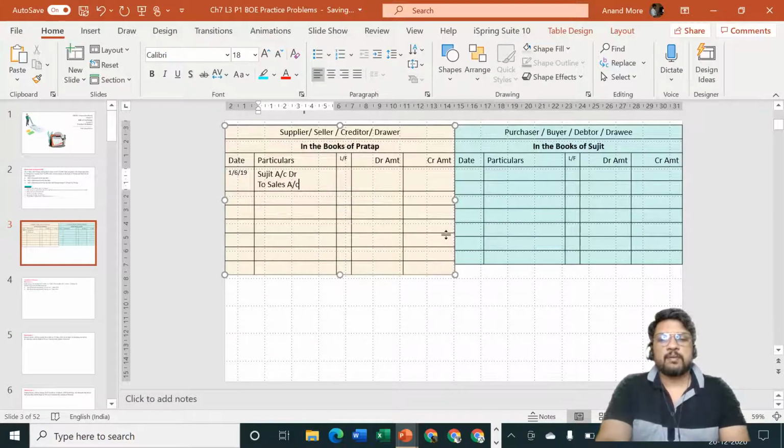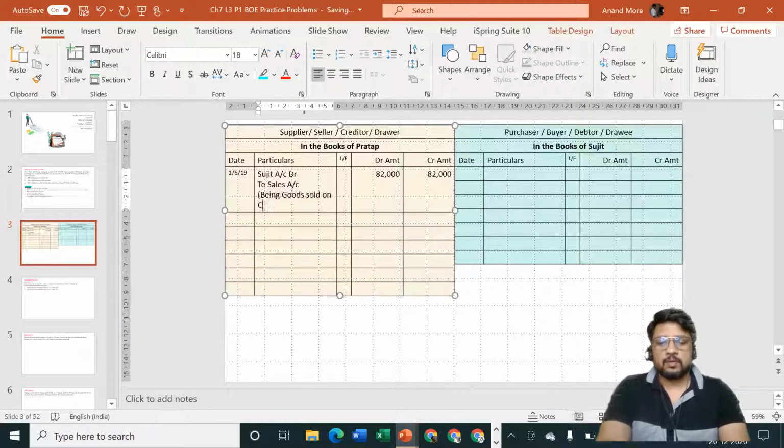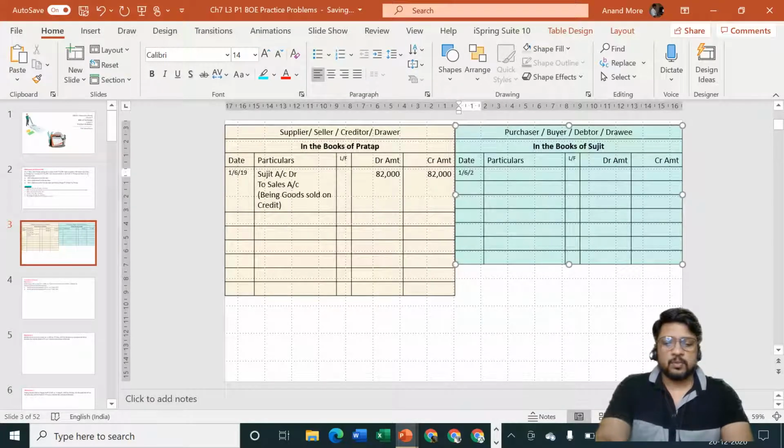And what is the amount? Amount is known to us, 82,000. Then we pass the narration, being goods sold on credit. Same date here, 1st of June 2019.